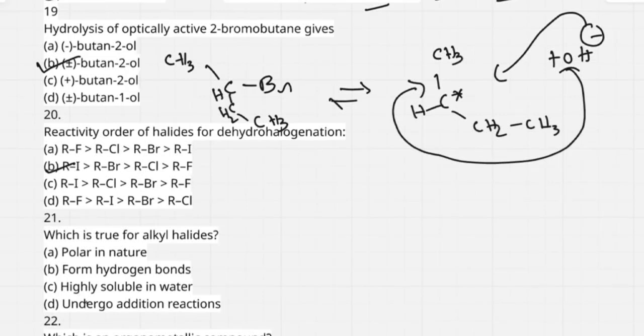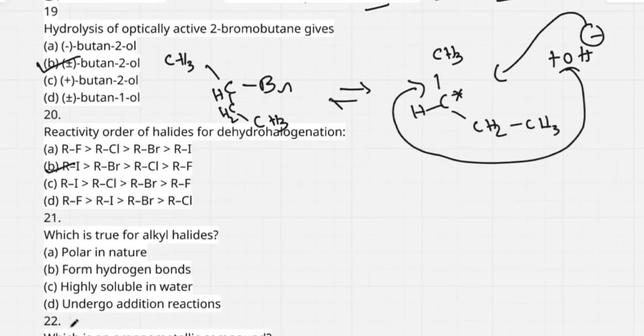The size of fluorine is less than chlorine, less than bromine, less than iodine. So the reactivity order of halides is due to the increase in size. Here option B is correct.